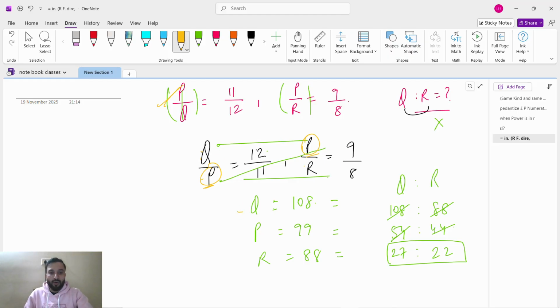So for finding q, what we will do? Q means q is in the numerator. Numerator will multiply with numerator, 12 into 9. Then for finding p, what we will do? P will multiply with p. For finding r, this p will multiply with r.